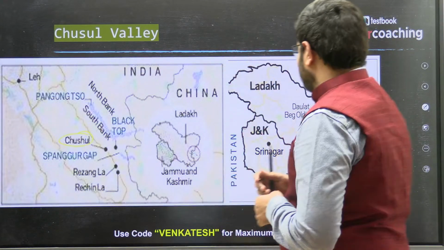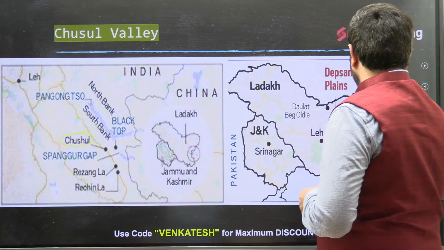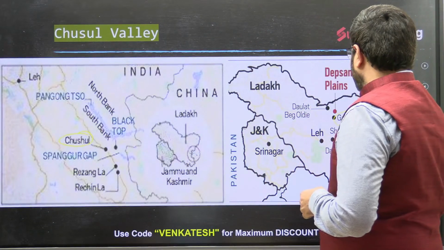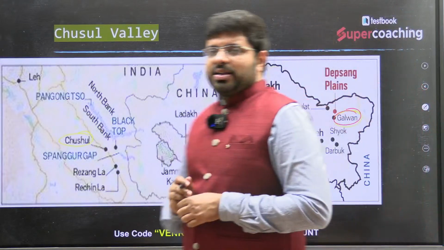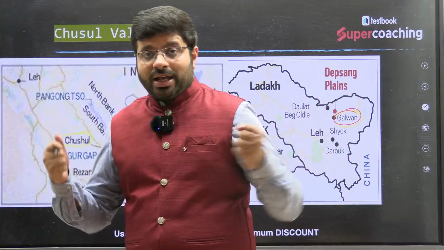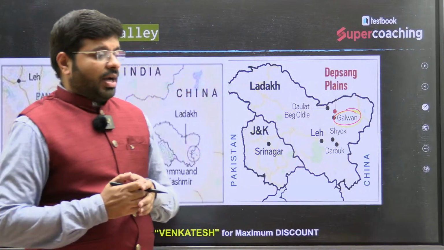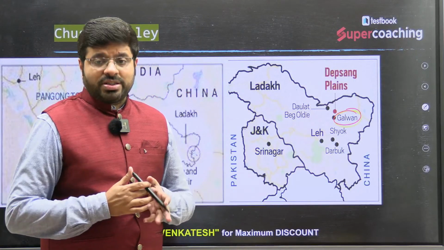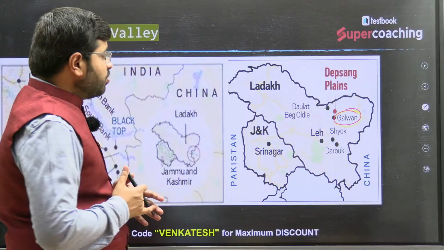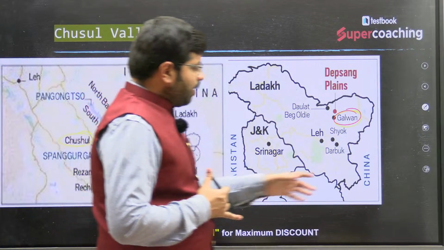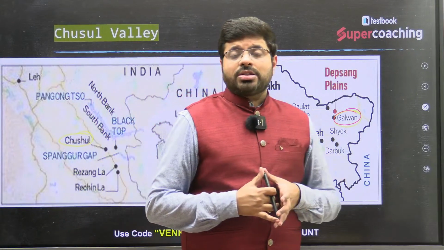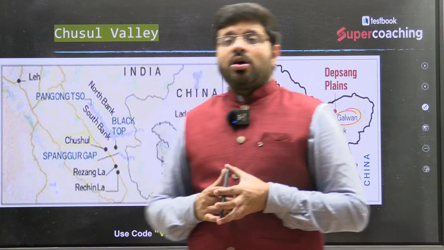And also, a few years ago, you might all have heard about the Galwan Valley conflict with China, where during the Corona time, the soldiers fought with each other. During the Galwan Valley conflict itself, we saw the Chushul Valley was also in the news, Pangong Tso Lake was in the news, all such things.